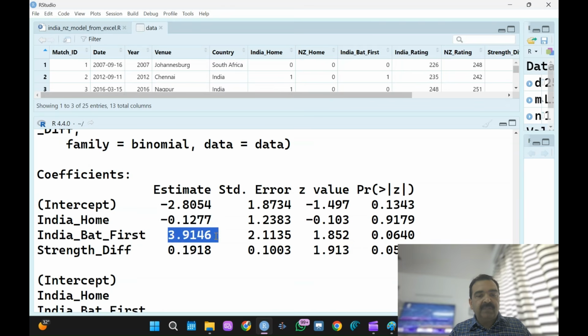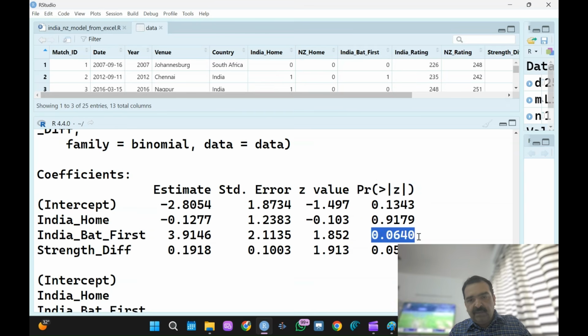How do we say this? First, we see the p value. P value should be less than 0.05. I'm not very finicky about this, but it should be. As a statistician, if you think, then it is strict. If it is more than 0.05, just reject. I mean, if you go for the bookish value, but I can say it is marginally significant. That's not a problem so much because the data is less. I'm still considering it.